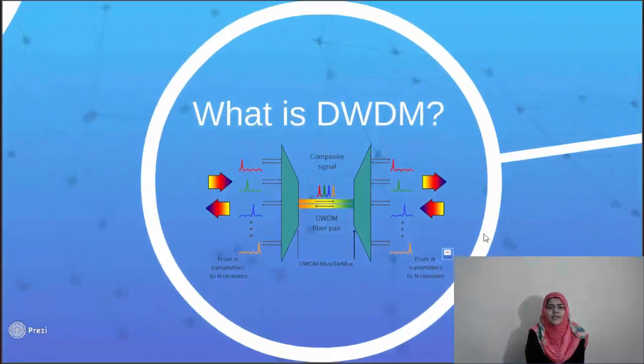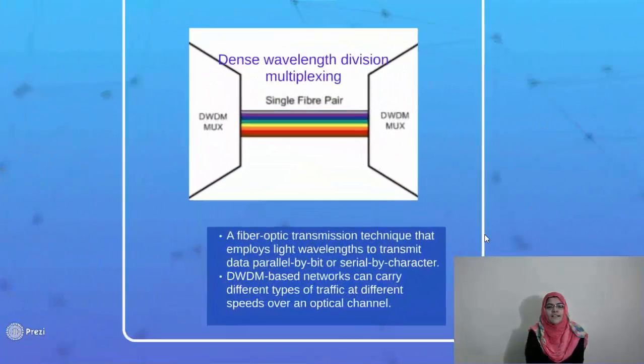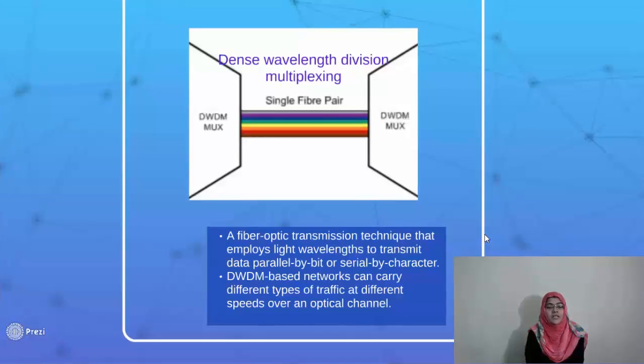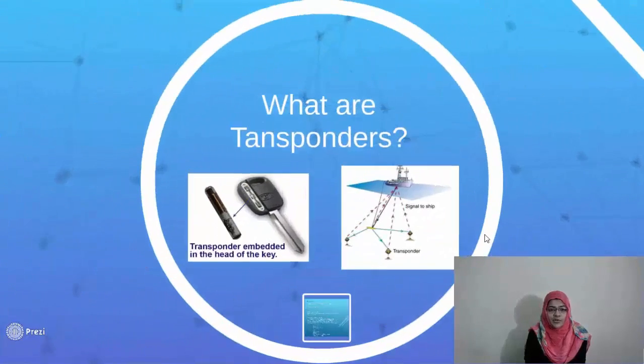So, our next question is, what is DWDM? DWDM stands for Dense Wavelength Division Multiplexing, a fiber optic transmission technique that employs light wavelengths to transmit data parallel by bits or serial by characters, as you can see in this diagram. What are transponders?